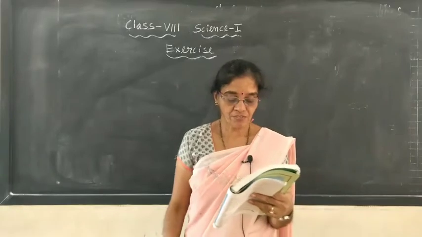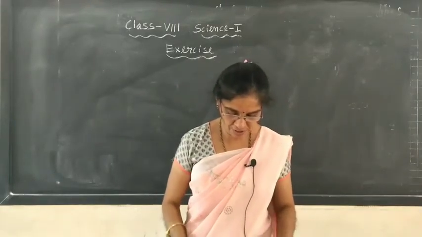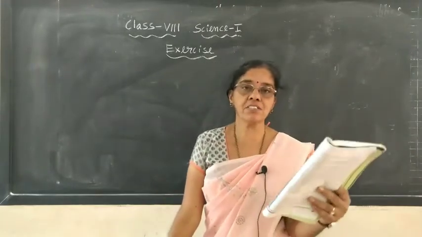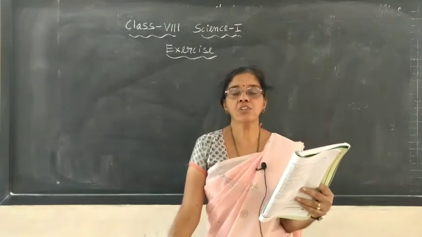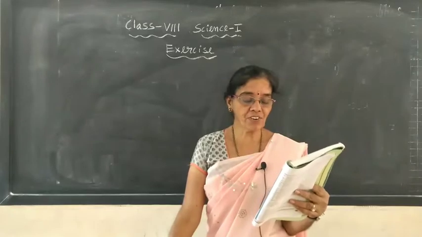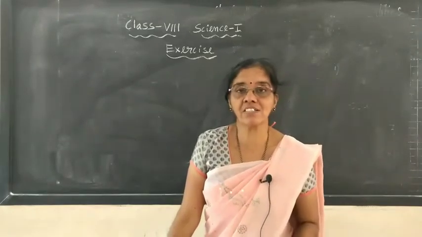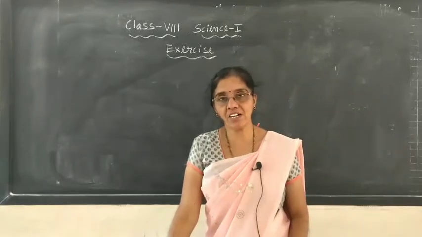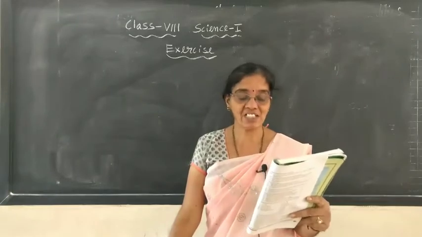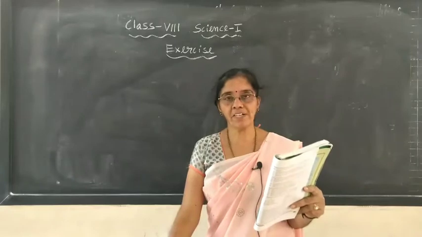Now, first question, choose the correct answer in questions 1 to 3. The first 3 questions are objective type questions, 4 options are given, you have to choose the correct one. Which of the following is not a member of the solar system? You have to pick the one which is not a member of the solar system. Options: asteroid, satellite, constellation, comet.